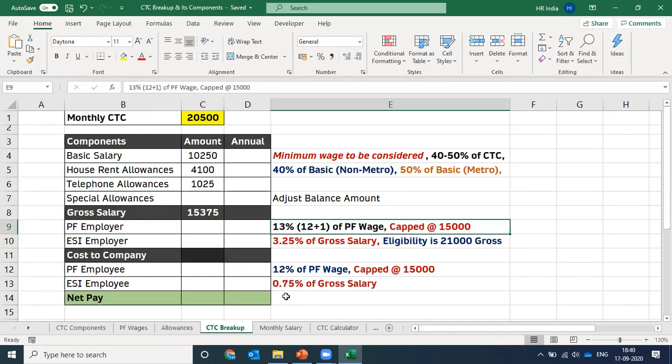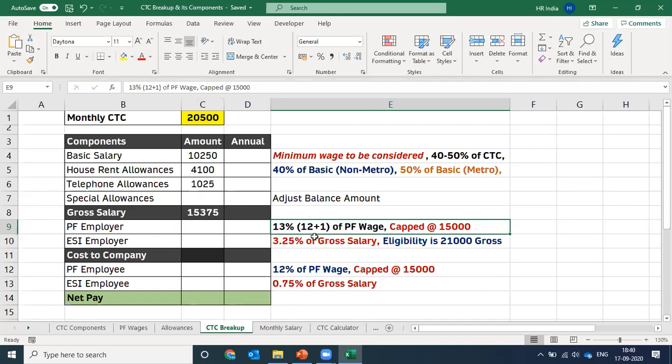It is 13%. That is 12 plus 1%. Now, why 13%? You must be thinking that the employer and employee both contribute 12%. That's correct. Employer and employee both contribute 12%, but the employer contributes 1% extra. That 1% goes as a PF admin charge and the EDLI, employee deposit linked insurance.